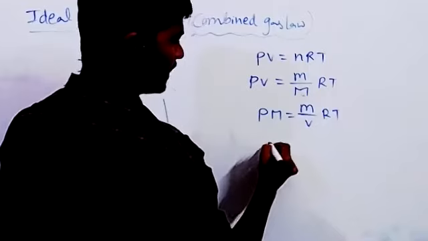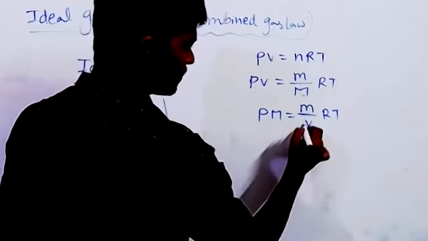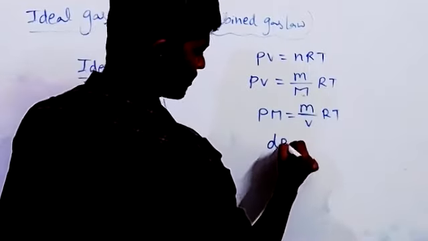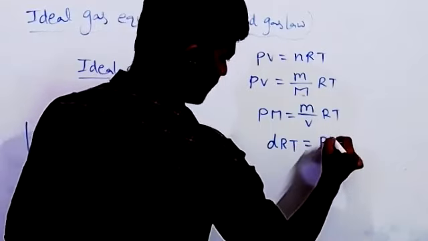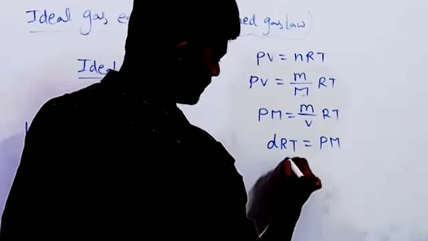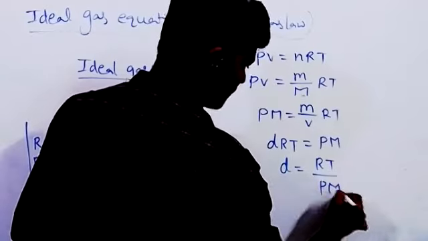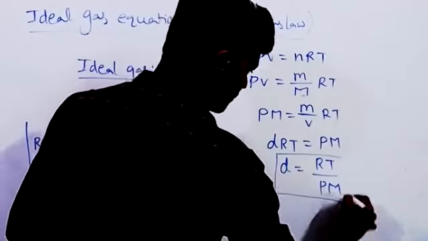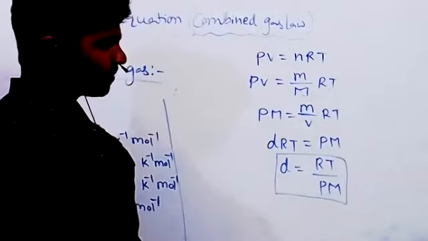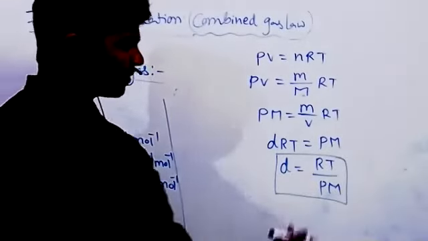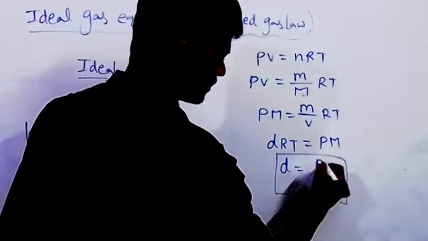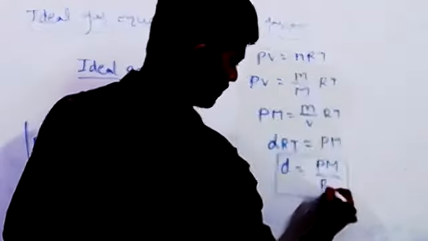Instead of m by V, we write density d. So dRT is equal to PM. d is equal to... no, PM by RT, sorry, d is equal to PM by RT.